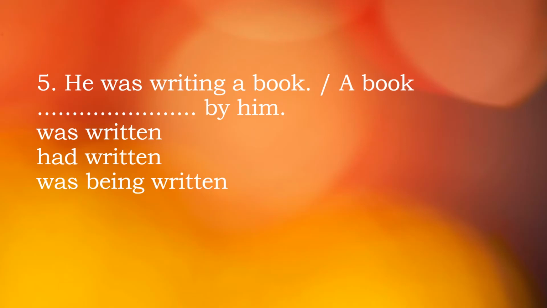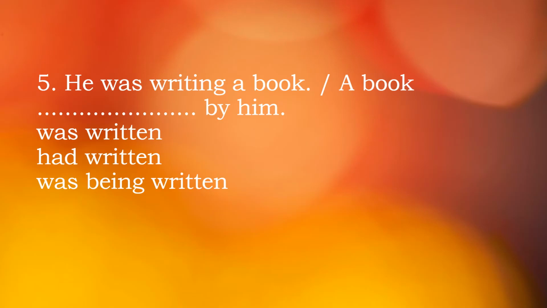So what is the structure of past continuous? Subject was, were, verb-ing, then object. So if you want to change it to passive, as it is continuous, I told you earlier, then being will be there. Understand? First option we see was written, second option had written, third option was being written. So which could be one? As it is continuous, we can simply pick the third one, because the earlier two do not contain being. So these two would be wrong.